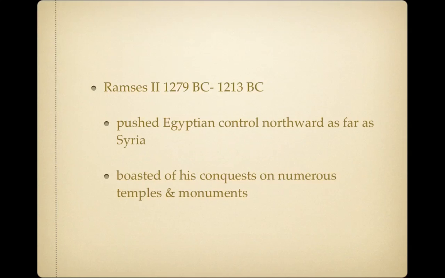Much later, Ramses II became pharaoh of the New Kingdom. He ruled for 66 years, so from 1279 BC to 1213 BC. During that time, he pushed Egyptian control northward again as far as Syria. He may be the best known of the Egyptian rulers because he boasted of his conquests on numerous temples and monuments, though his greatest reported victory may not actually have taken place.